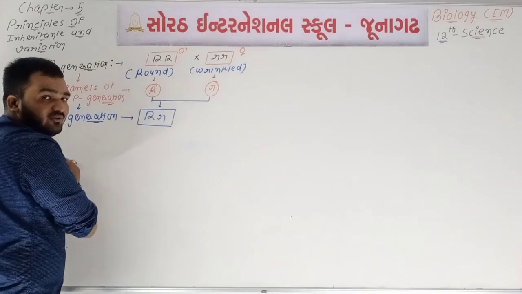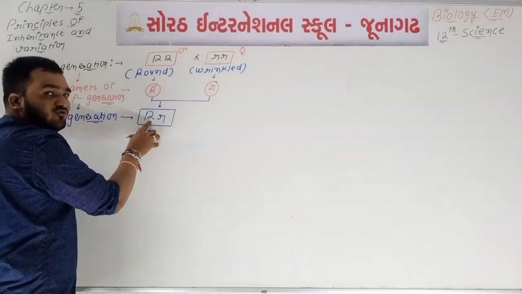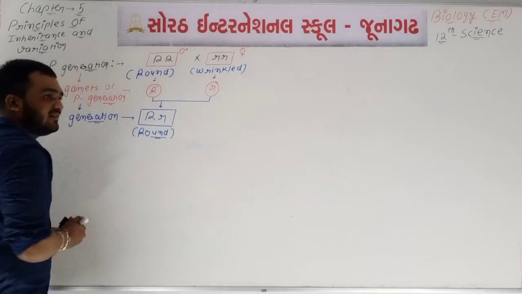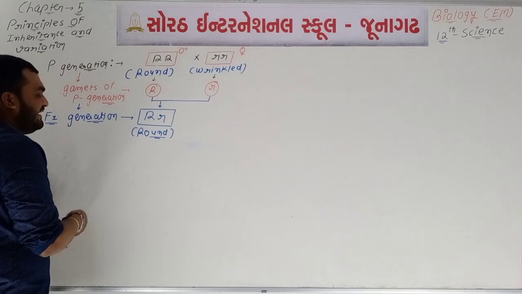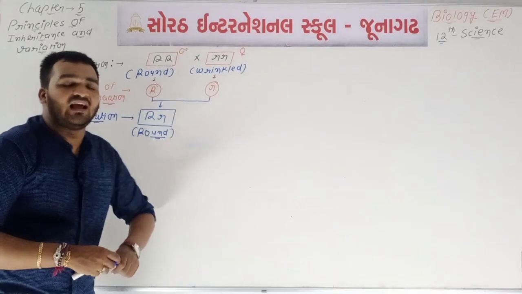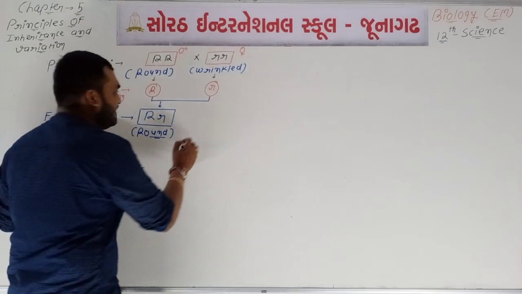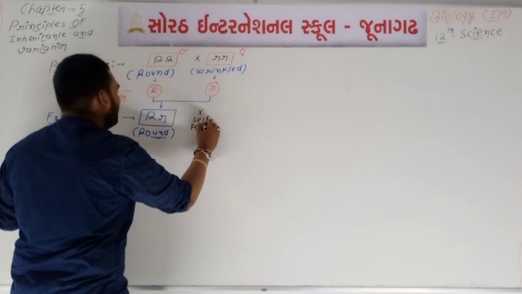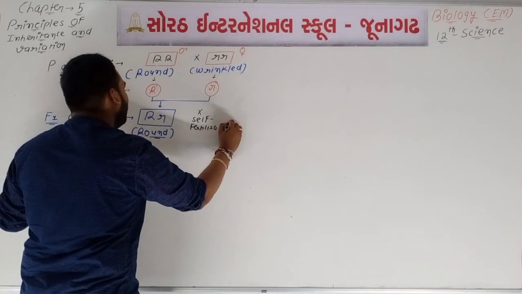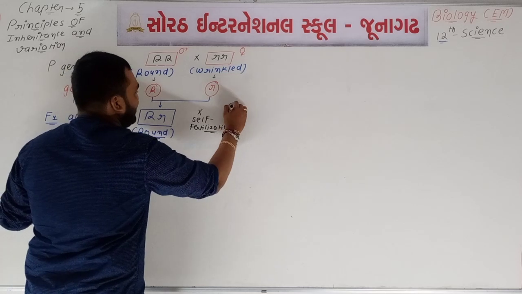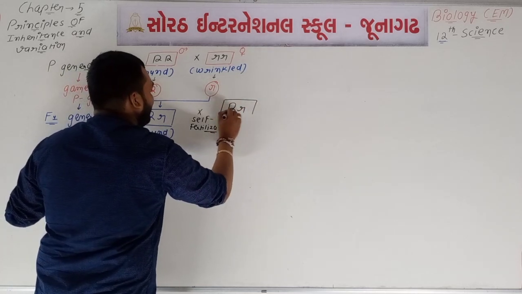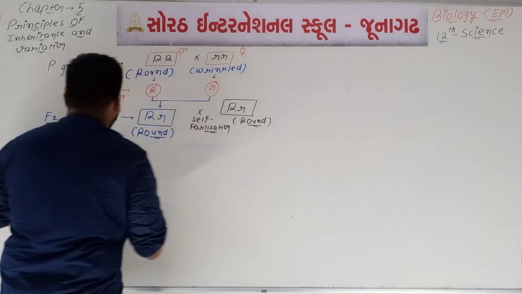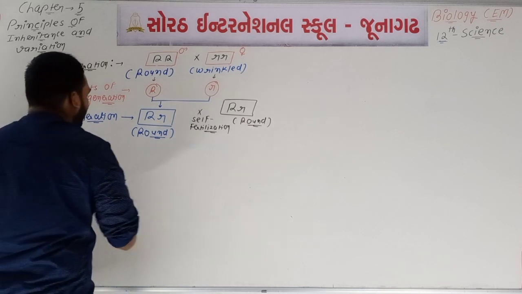Okay, so it is a genotype. What about phenotype? Capital R is dominant, so these plants will have rounded seeds. Okay, so round. You know that in the F1 generation, Mendel did self-fertilization. So the same process here we are going to do, self-fertilization. So capital R, small r, and here we can say that the shape will be round. It is all about the F1 generation.